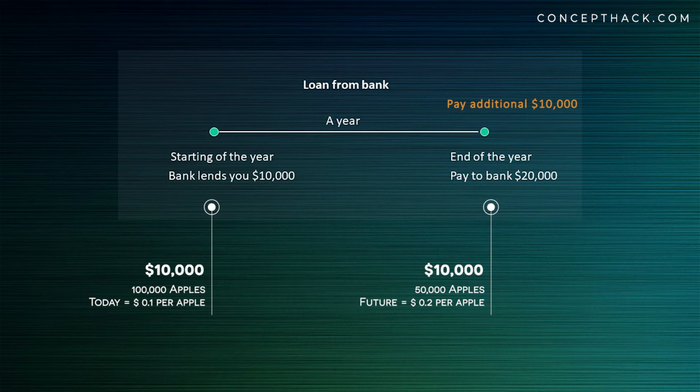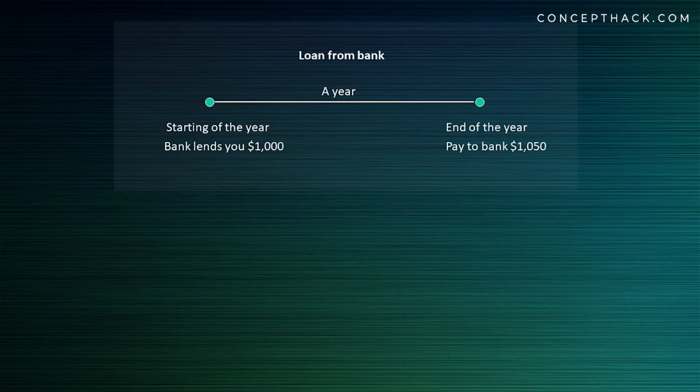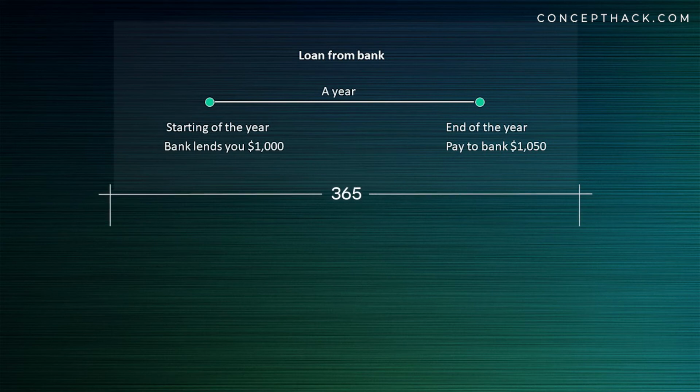Enough of these crazy examples. Let us take a real life example. Let's say you need $1,000 for a year and you have approached the bank for it. The bank will lend you $1,000 today for a year and you need to repay the bank $1,050 at the end of the year.